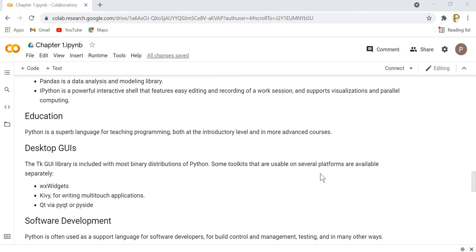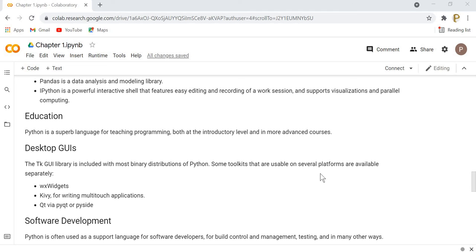Similarly, Python has also been used in the field of education. Nowadays, beginners prefer Python as their first programming language because of its elegant syntax, it is easy to learn, and its code is very much like pseudo code. And we can write much less code to get better results using the Python programming language.